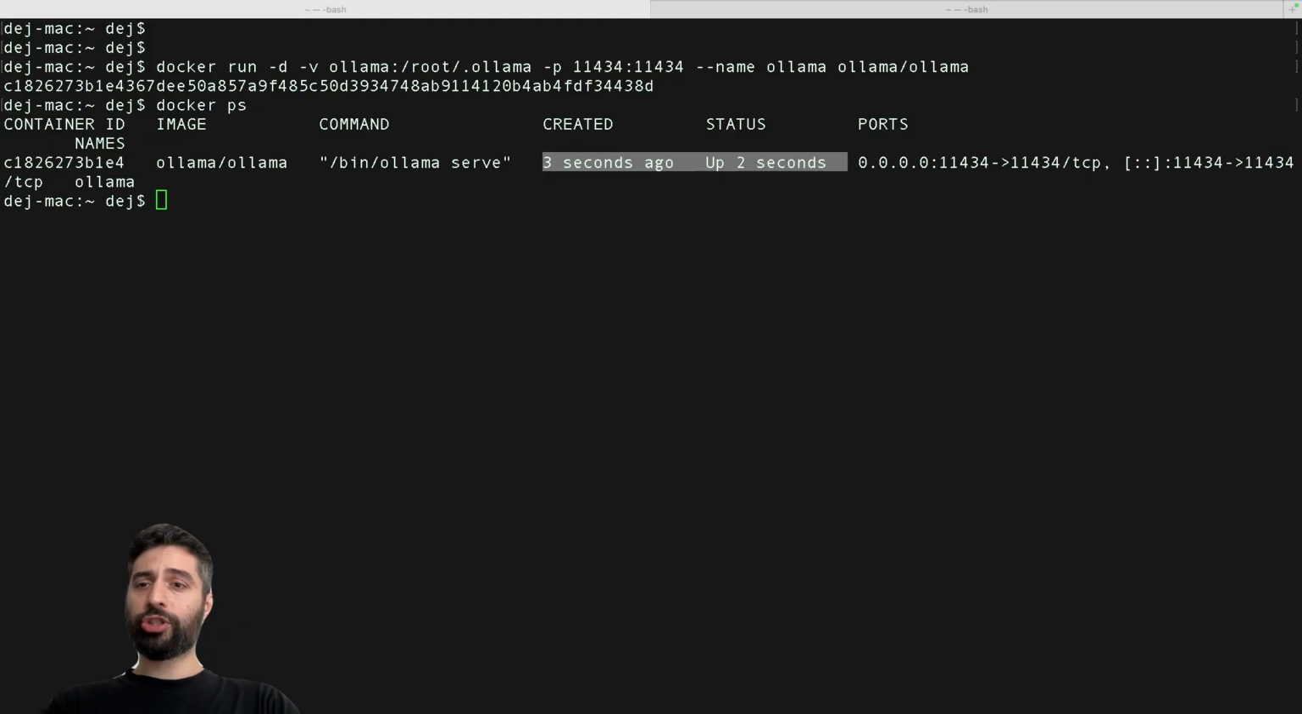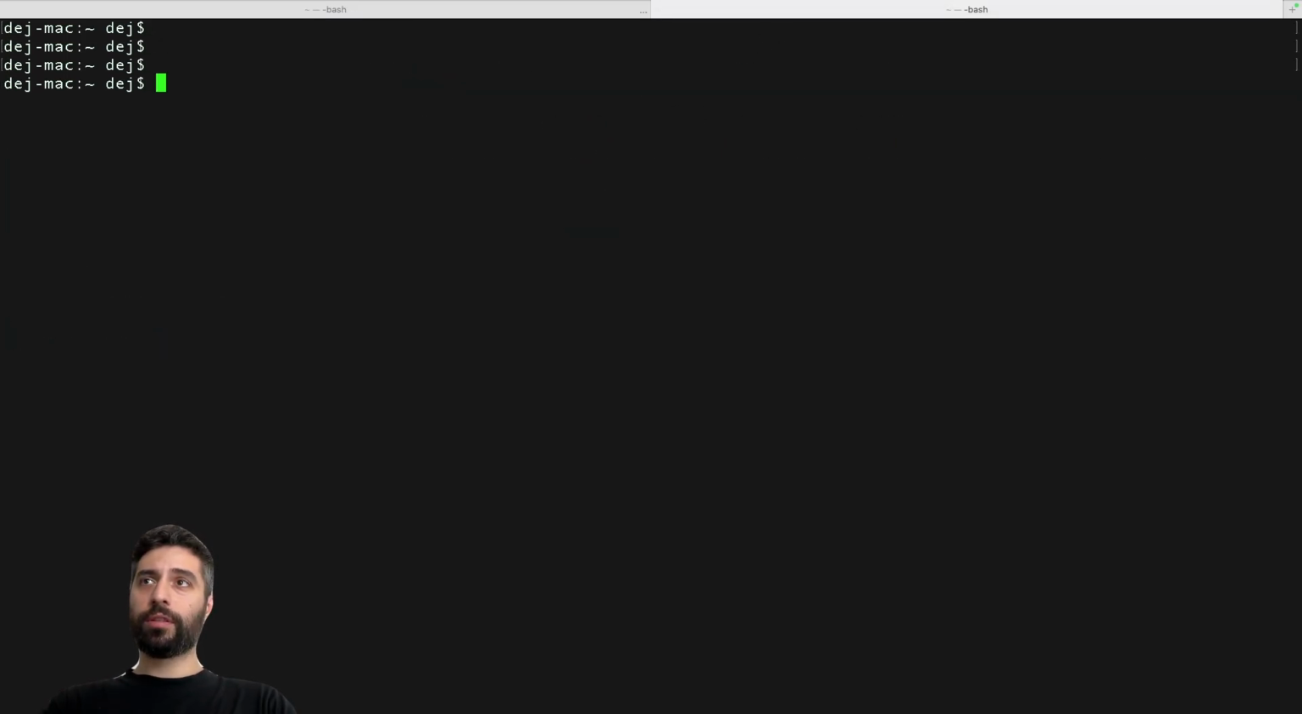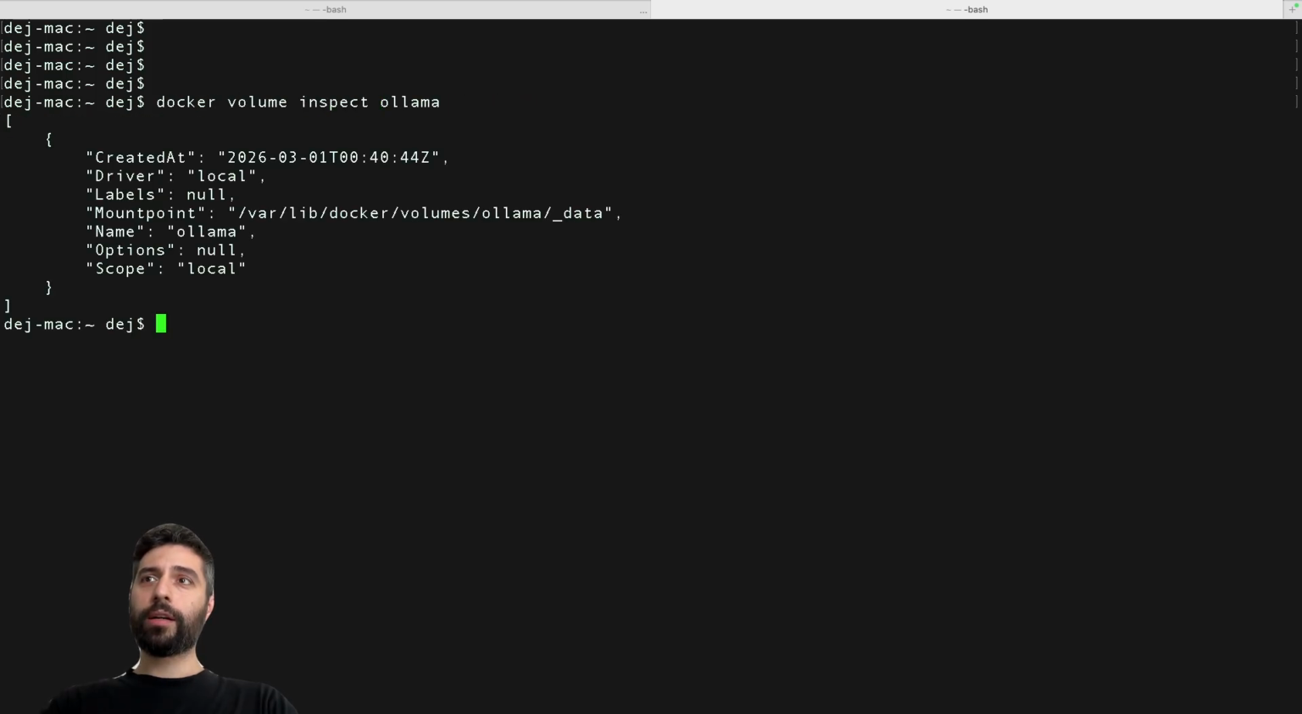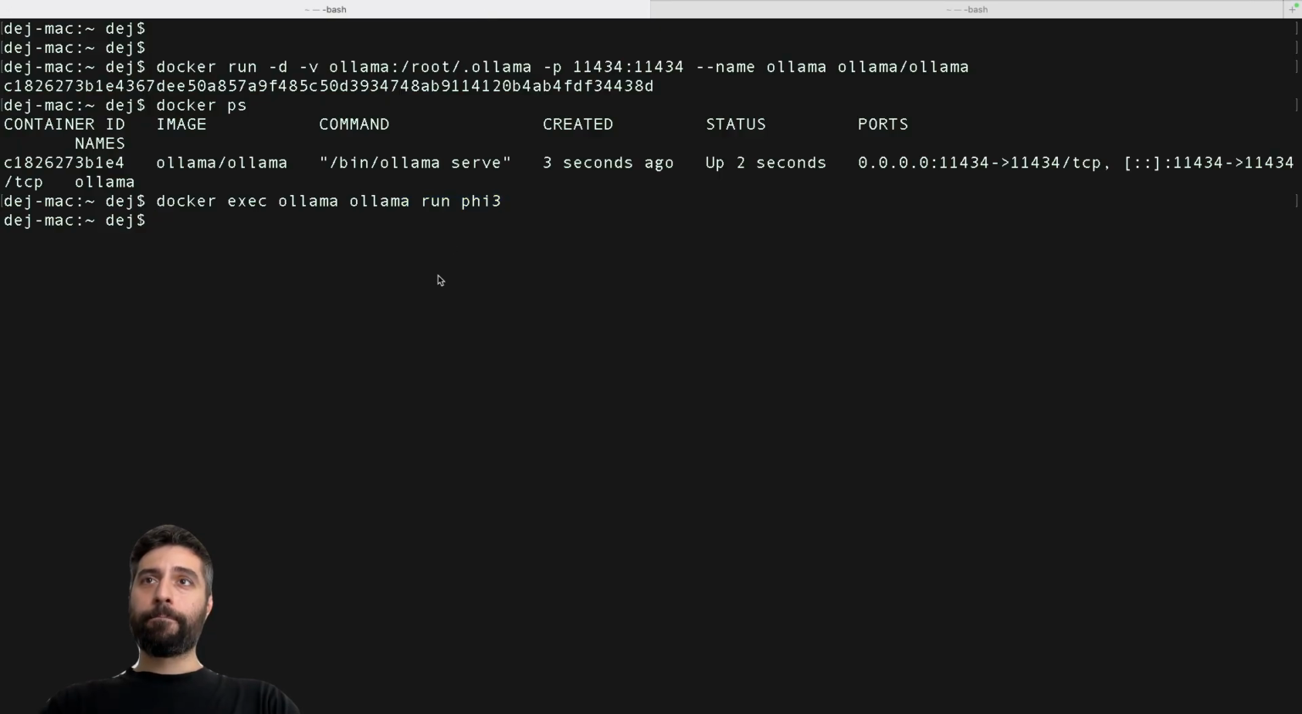The next step for us is just to load the model inside Ollama, right? I'm going to do exec. I'm going to do ollama run phi3 because phi3 is our model. Behind the scenes, we have this volume, and this is exactly the mount point in which the model is going to be loaded. Now, one thing worth mentioning is that the inference is going to be done using the CPU and not using GPU.